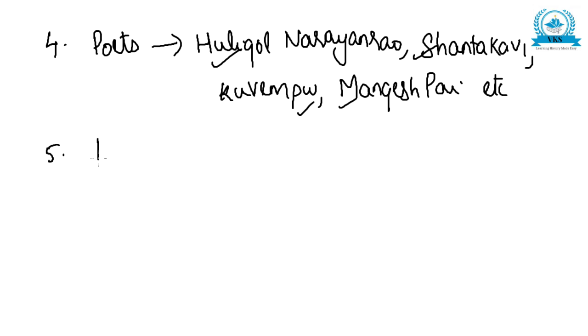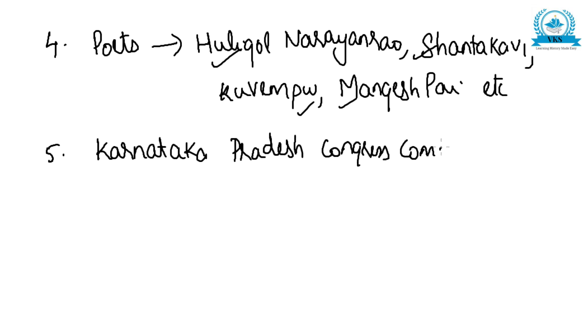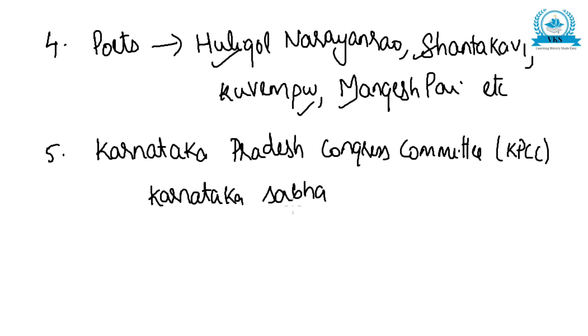The next one was Karnataka Pradesh Congress Committee, which was also known as KPCC, and also Karnataka Sabha. These organizations took up the cause of unification. They started working for the cause of unification. Karnataka Pradesh Congress Committee and Karnataka Sabha, they took up the cause of unification.